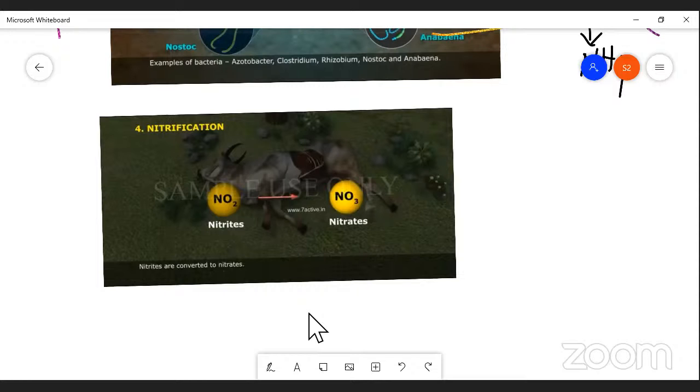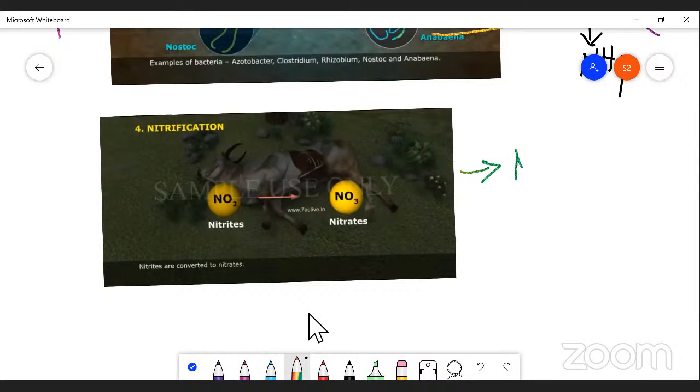Some members are involved in nitrification. They are Nitrosomonas, one of the bacteria, namely Nitrosomonas. You can say these are the examples.